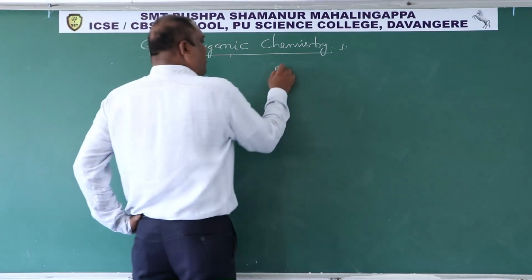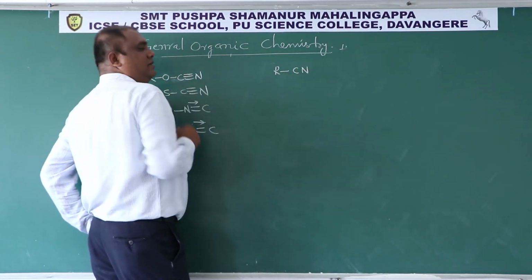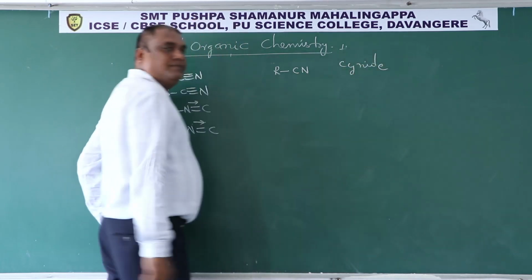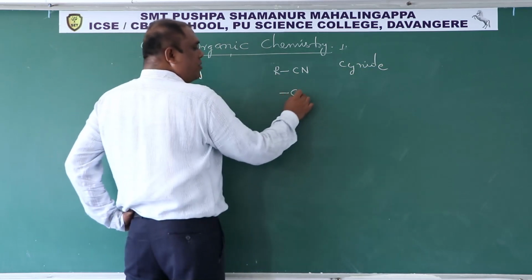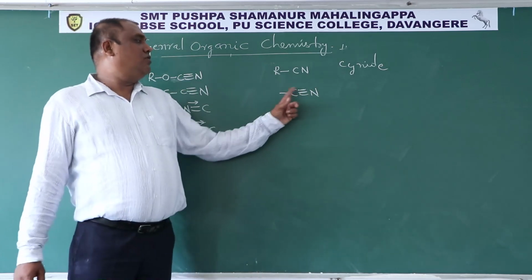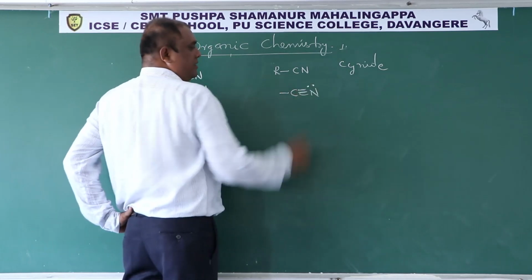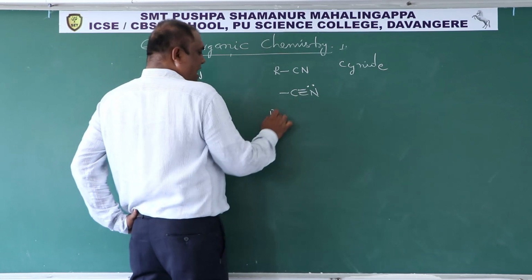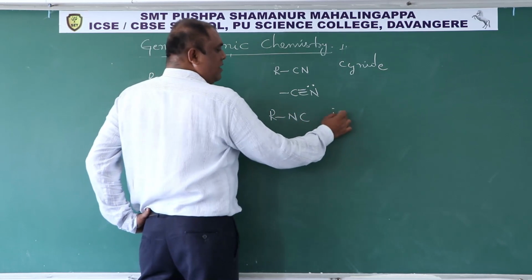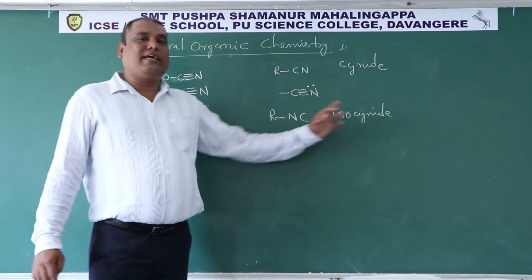In organic chemistry, we have compounds called alkyl cyanides, RCN. This is cyanide. So now, in this we have a functional group called CN. Carbon forming 4 bonds, 1, 2, 3, 4. Nitrogen forming 3 bonds according to its valency, and nitrogen has 1 lone pair. Then this RNC, if it is NC functional group, it is called isocyanide.